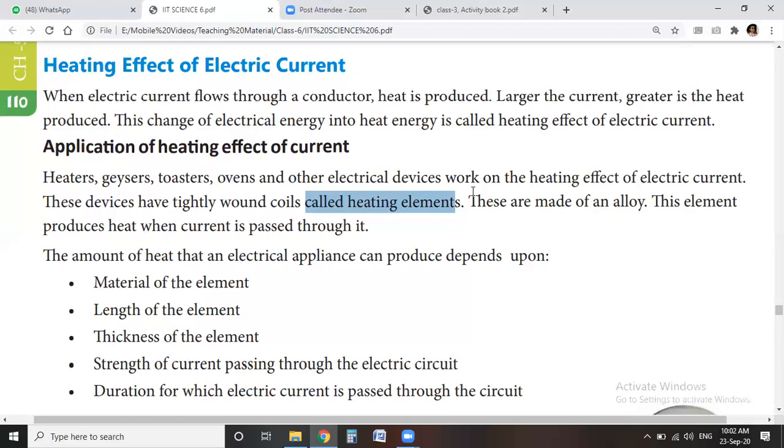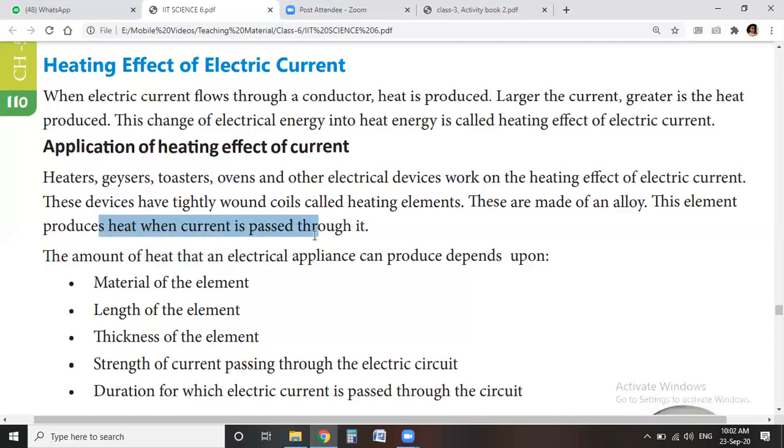This coil, made up of wire, is made of an alloy, meaning it is not a single metal but is made up of two or more metals. This element produces heat when current passes through it.